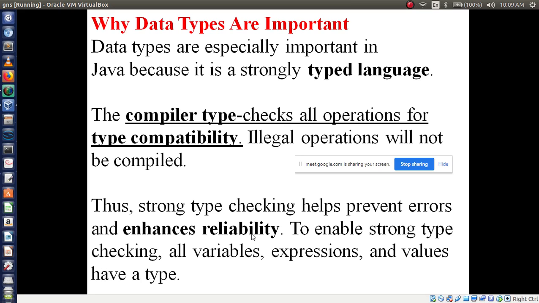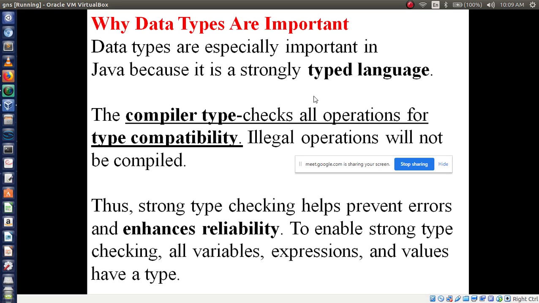Expressions means just now we have executed some program, that is result is equal to x plus y. This is called expression. Then values, you have assigned the values, 10 is equal to x, 20 is equal to y, like that you have assigned, right? So these all are values. Expression means, whatever you are writing, arithmetic operation you have done, that is called expression. Okay, now for these reasons we need data types.